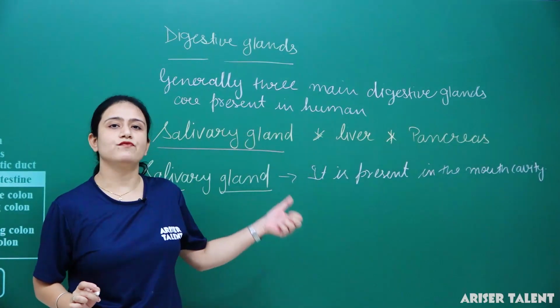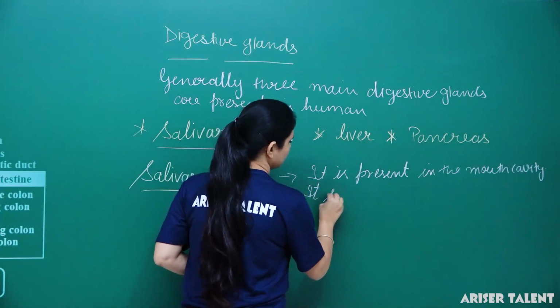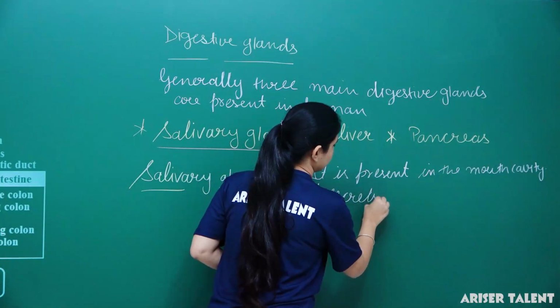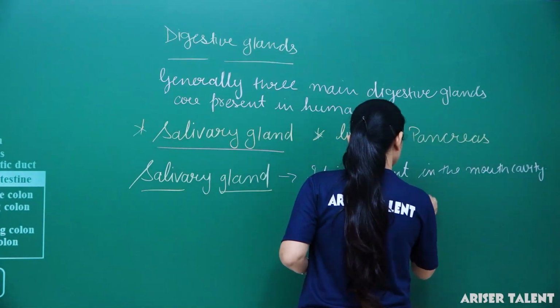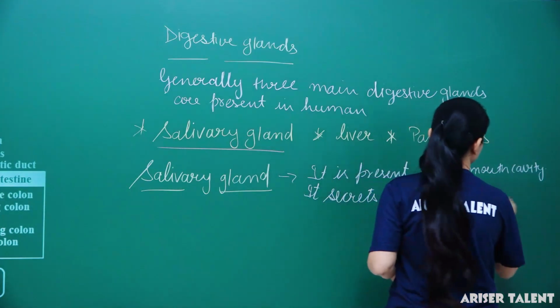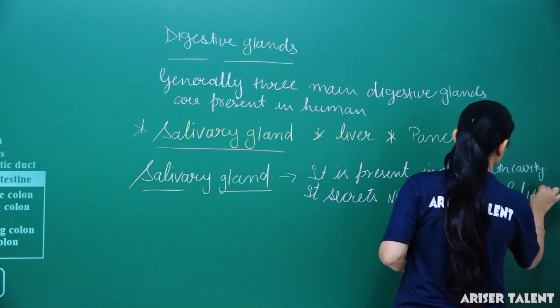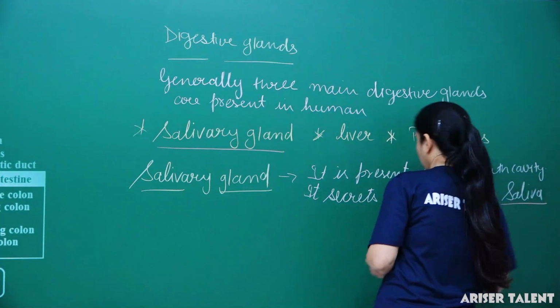It secretes a viscous fluid that is known as saliva. Now, what is the function of this saliva?